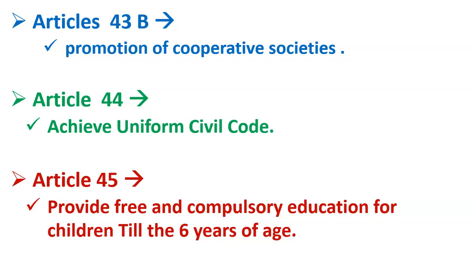So uniform criminal laws mean that if somebody has committed any crime, then the same punishment will be provided to all the persons, whether they belong to any community, any religion, any caste, any race, any sex. So in India there are already uniform criminal laws. For example, if Santa has committed a murder, then the judge will give him the death penalty or life imprisonment. And if Banta has committed a murder, then the judge will give the same punishment, life imprisonment or the death penalty, to Banta also. But friends, that is not the case with all of the civil laws.